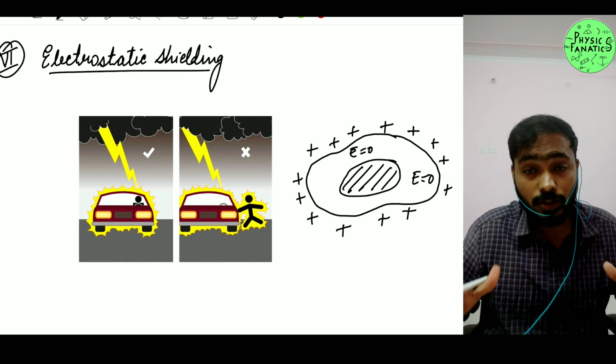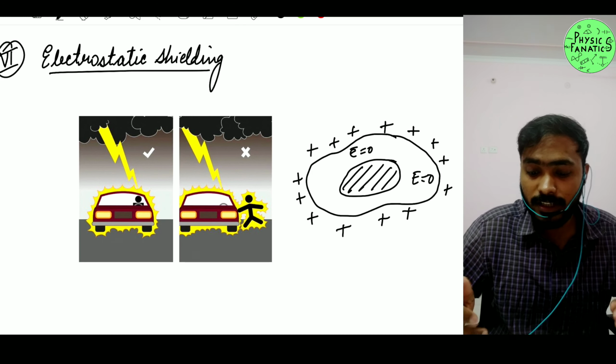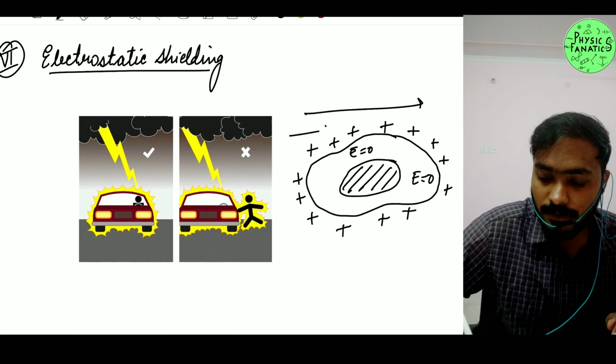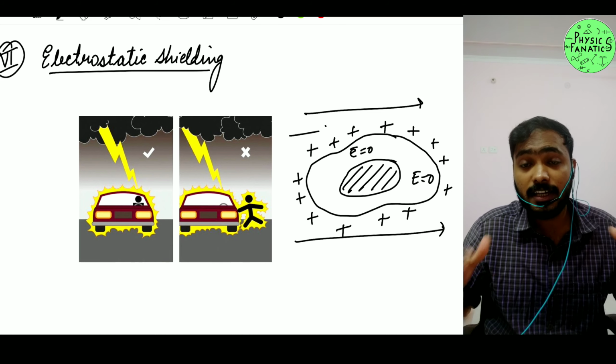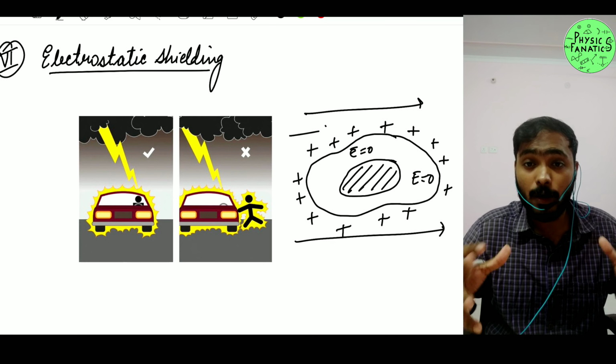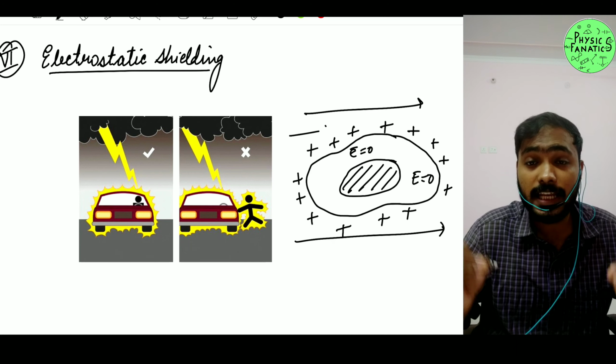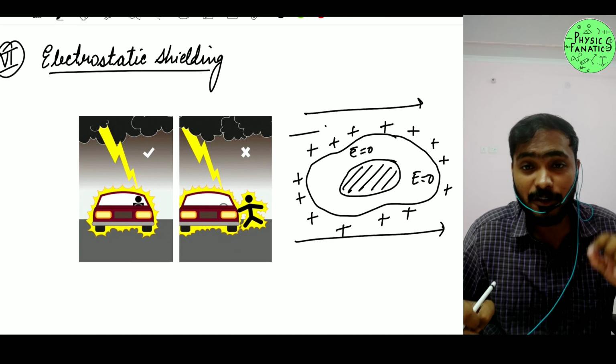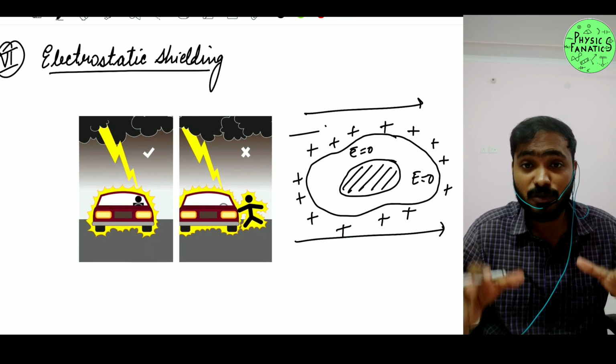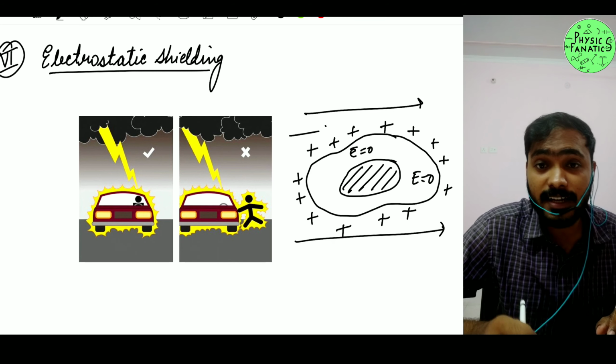And one more important thing, if you provide it with some external field, whatever happens is going to happen at the outside. It will never go inside. So this property is what we call electrostatic shielding.